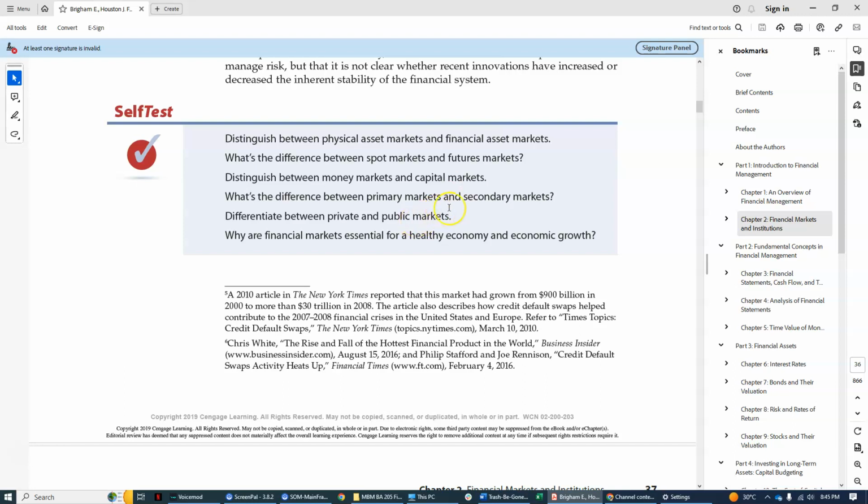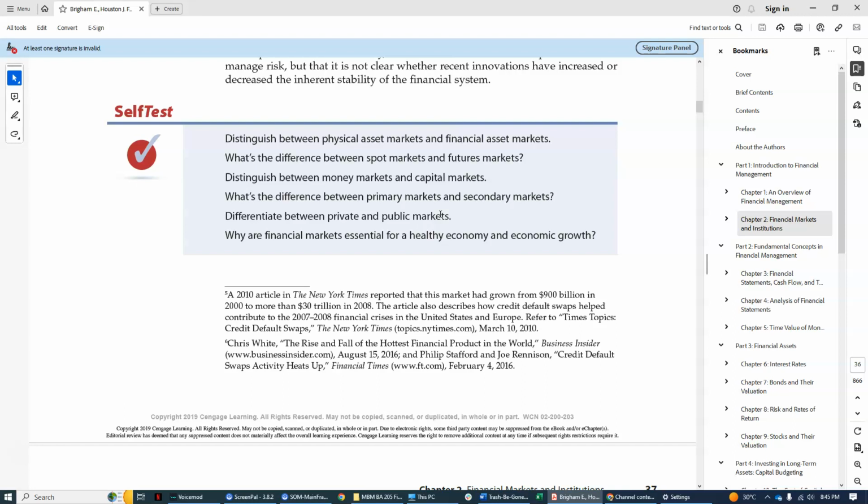The difference between the primary markets and secondary markets: primary markets are those stocks that were issued for the first time. So as I said earlier, if you have some unissued and some already issued, those issued shares that are sold by a holder of the shares of stocks to another interested buyer, that is the secondary market. But the primary markets are those that are newly issued.